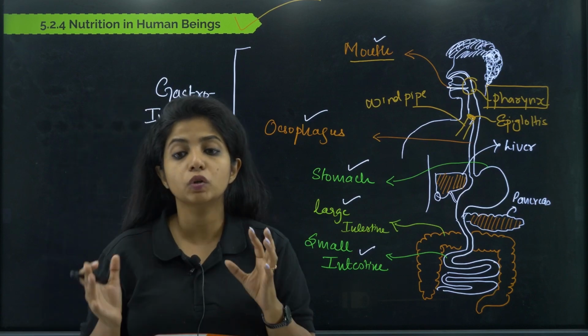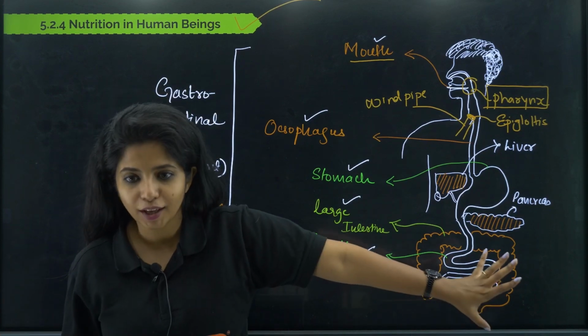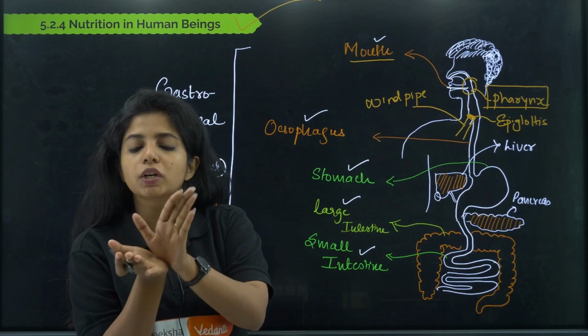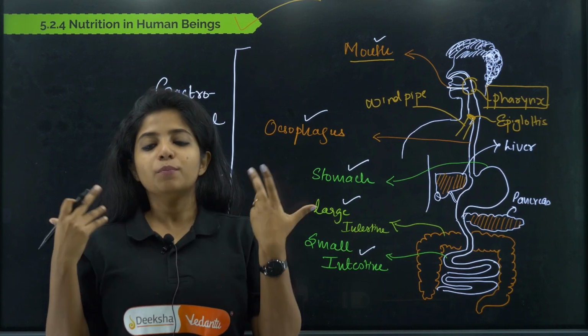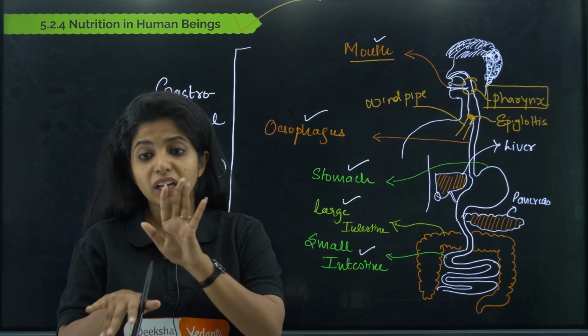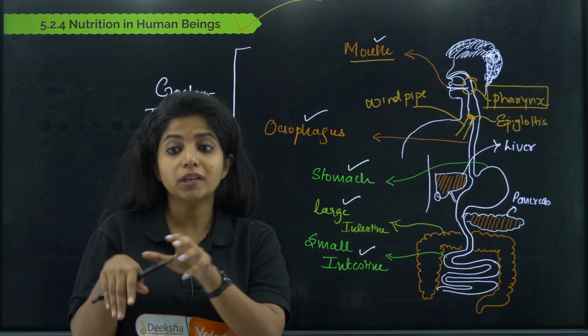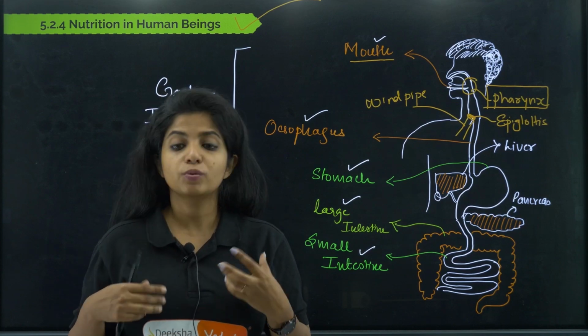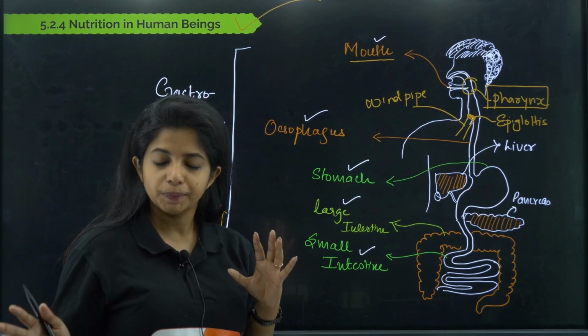If the food goes into the windpipe, we will be choking. We do not want that to happen, so the epiglottis usually closes up. But when we are talking, we need air also, we breathe also, we talk also. At that point of time, the epiglottis might not be able to coordinate things, and sometimes it might remain open, and that is why the food gets inside.